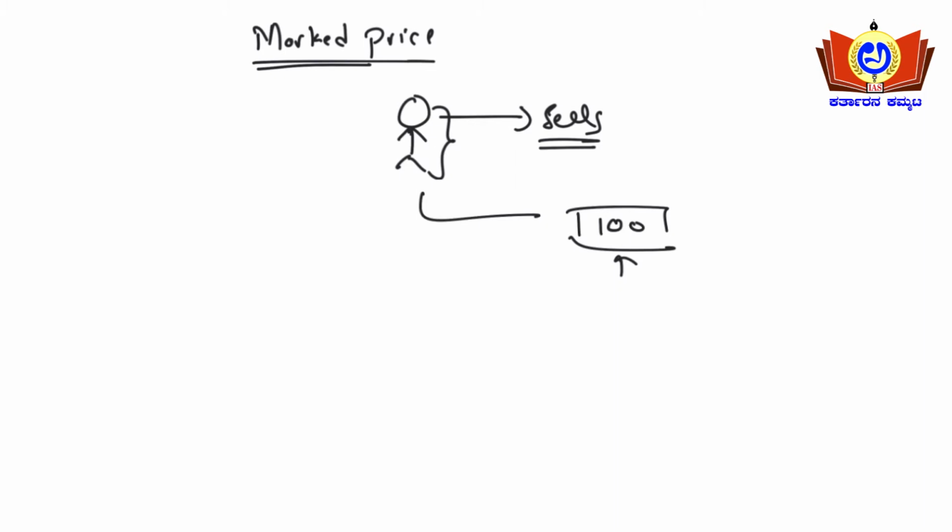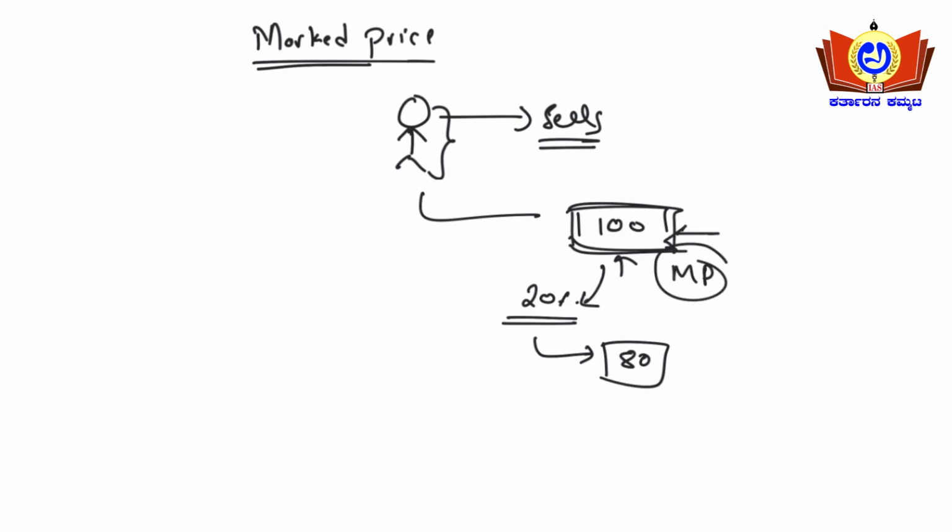See here, one more condition occurs. If the shopkeeper likes to give a discount, then he'll sell this doll, which actually costs 100 rupees, and I'll be offering a discount of 20%. So the doll will be for 80 rupees for you. What is this price actually? This is called the marked price, and a 20% discount has been offered on the marked price, so the selling price becomes 80 rupees for him.